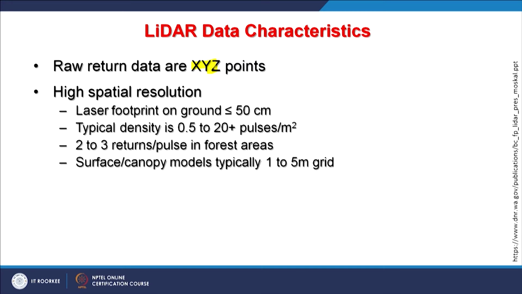And surface canopy models, typically a 1 to 5 meter grid is possible, and that's the biggest advantage, as I have been mentioning, that it can detect the top of the canopy as well as the ground surface. One can say a negative with LiDAR is the large volume of data. It creates a lot of data to process, and because a lot of other things are to be considered, the movement of the aircraft, angle, pulse rate, frequency, everything, the processing is really challenging in case of LiDAR.